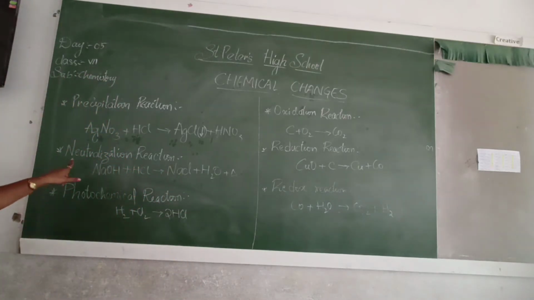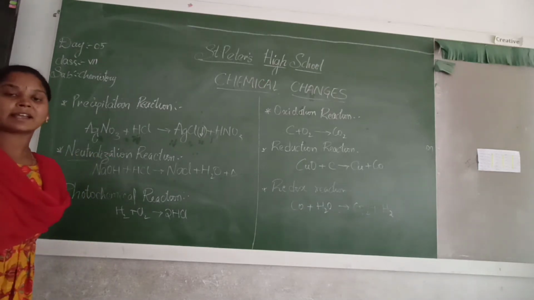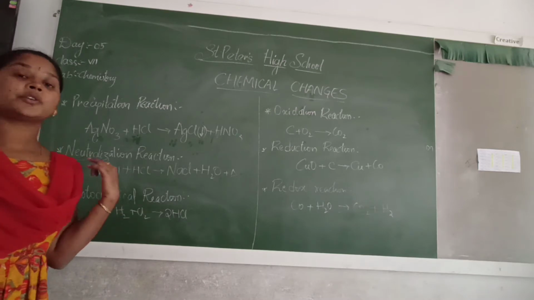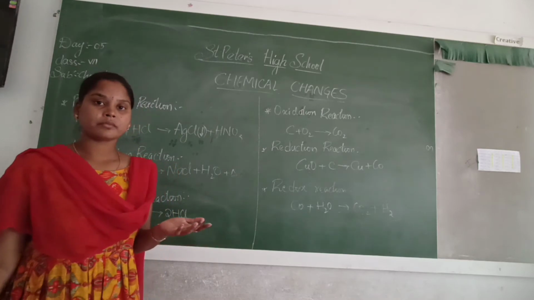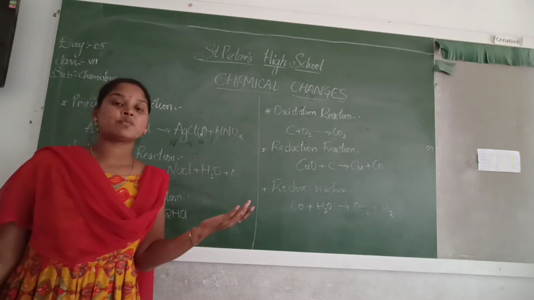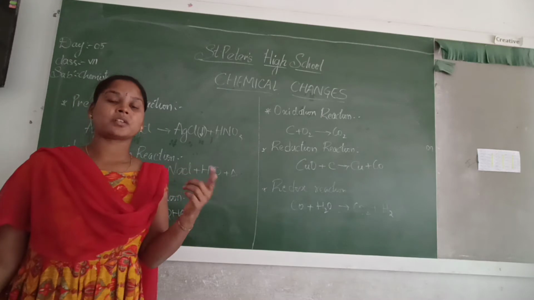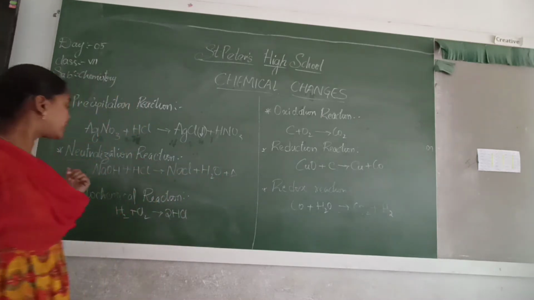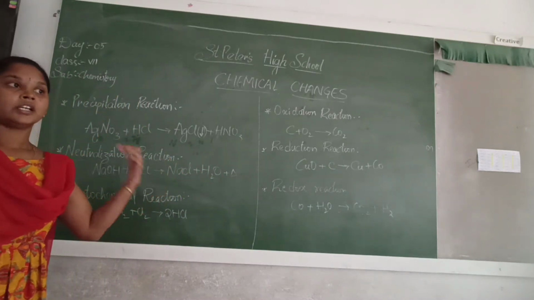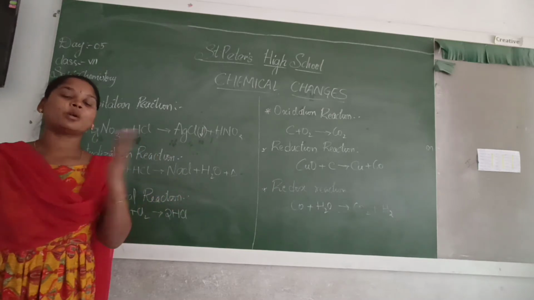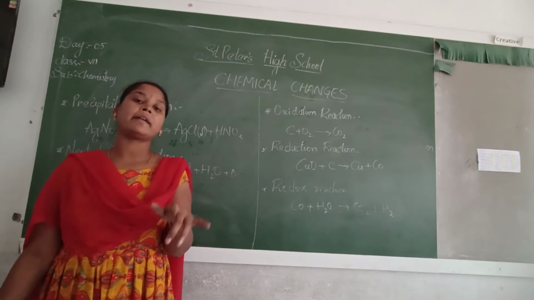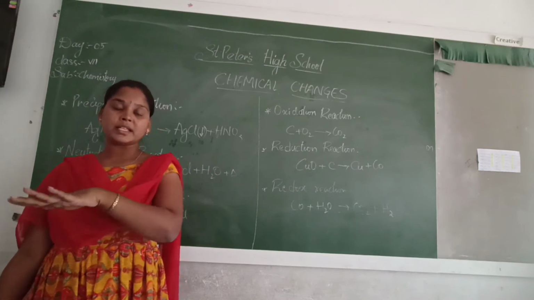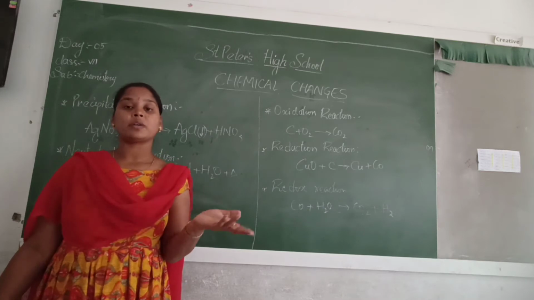Okay, next is the neutralization reaction. Neutralization itself says we have acids, bases, and salts. Yes or no? You use the word neutralized. To neutralize an acid, what do we have to add? To neutralize a base, what do we have to add? That process, those reactions, are called neutralization reactions. To make it neutral, not acid, not base. To make an acid neutral, we have to add a base. To make a base neutral, we have to add an acid.